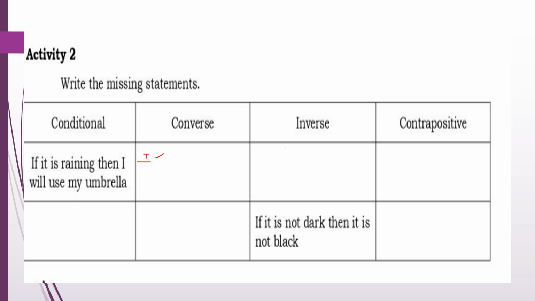Now in number two, what is the conditional? If it is dark, then it is black. In the converse, it is the same as the conditional formula. The inverse is: if it is not dark, then it is not black. And the contrapositive: if it is black, then it's not dark. Okay, so that's how we get it.